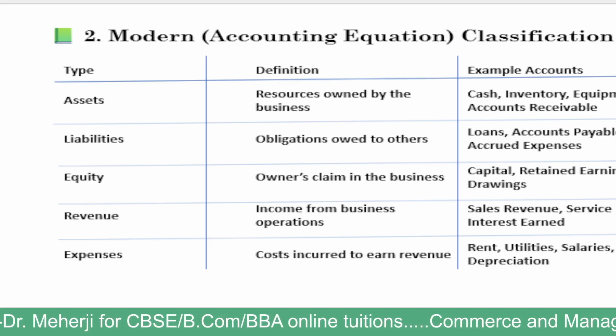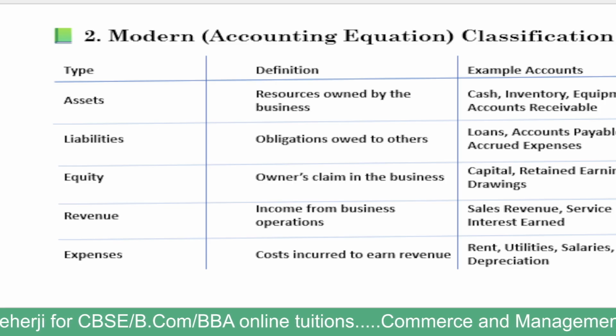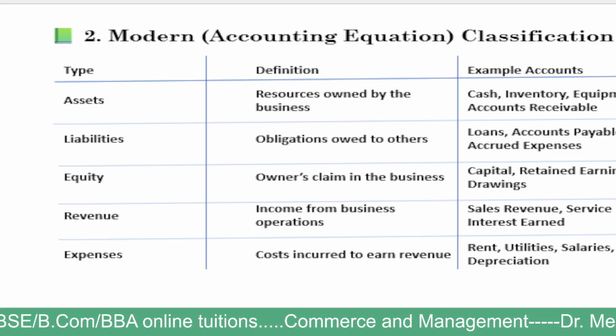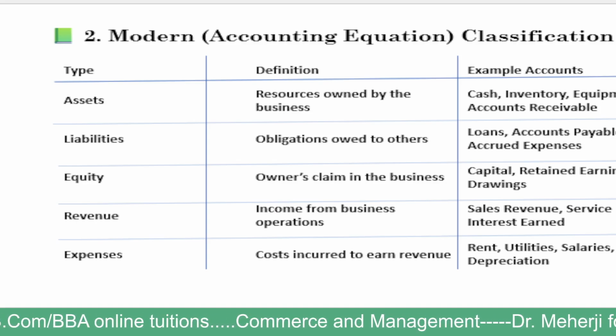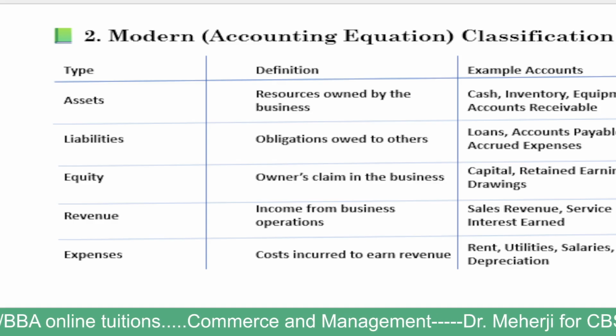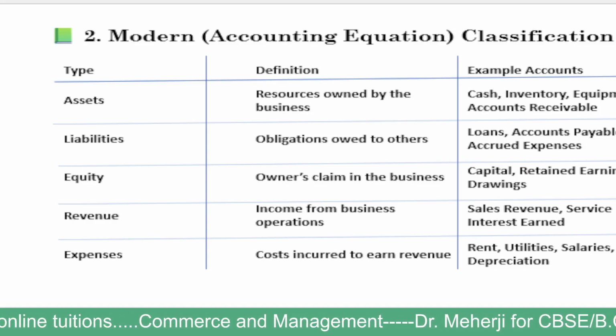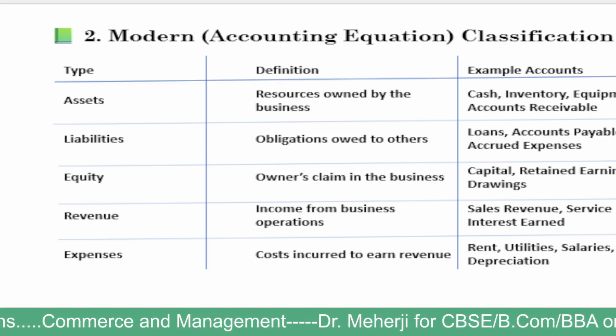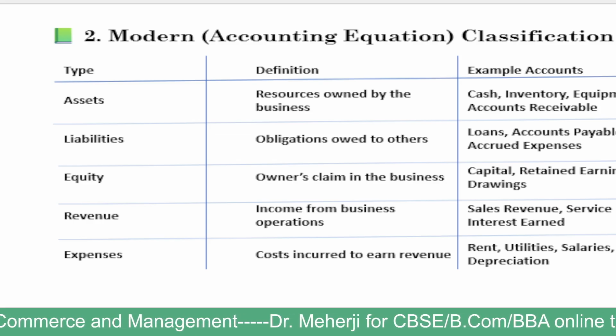The best example is big auditors, lawyers, and advocates, who charge some fee from their customers for providing their valuable advisory services. And interest earned.